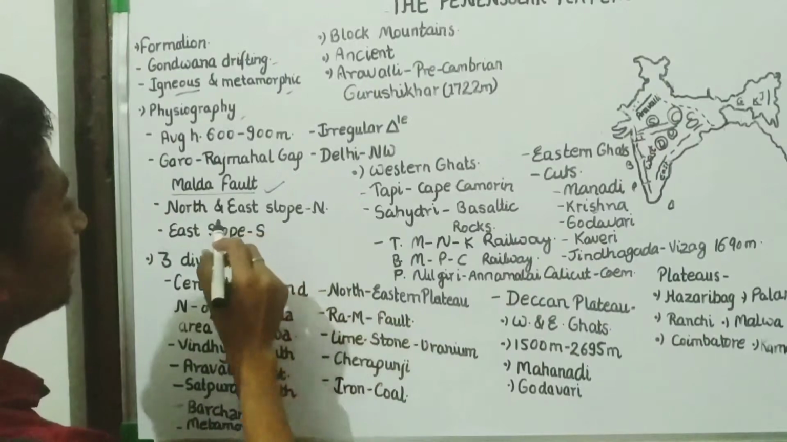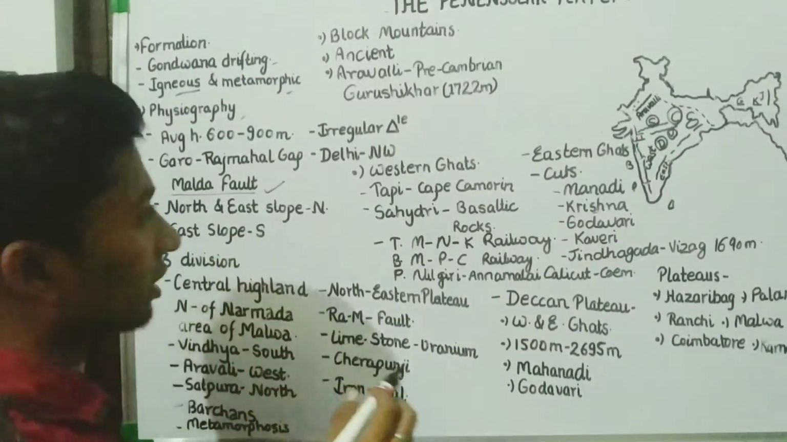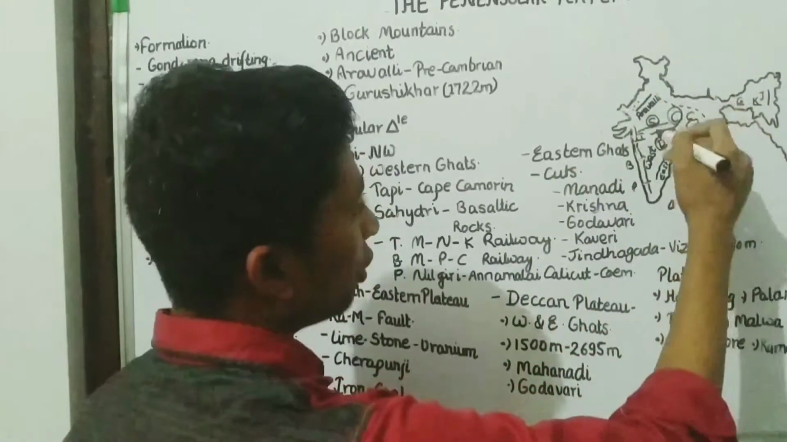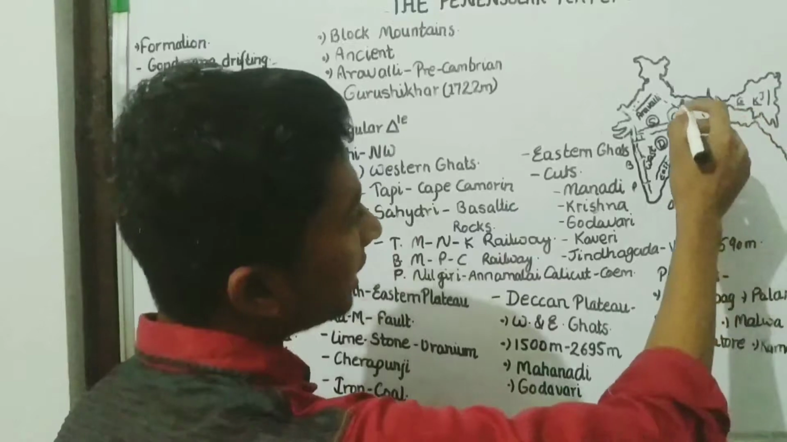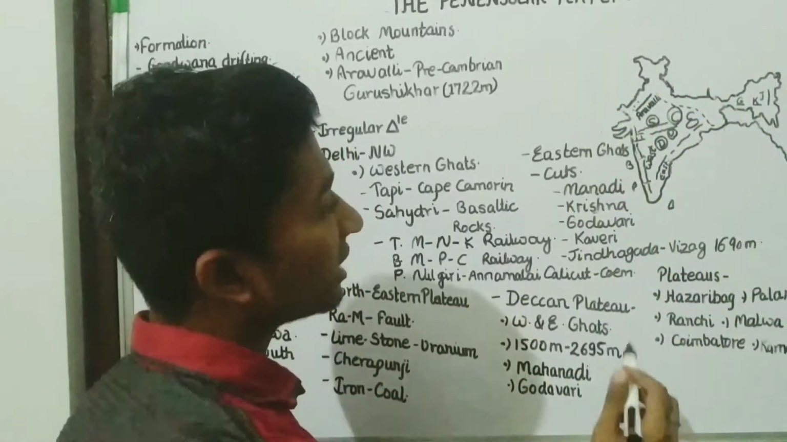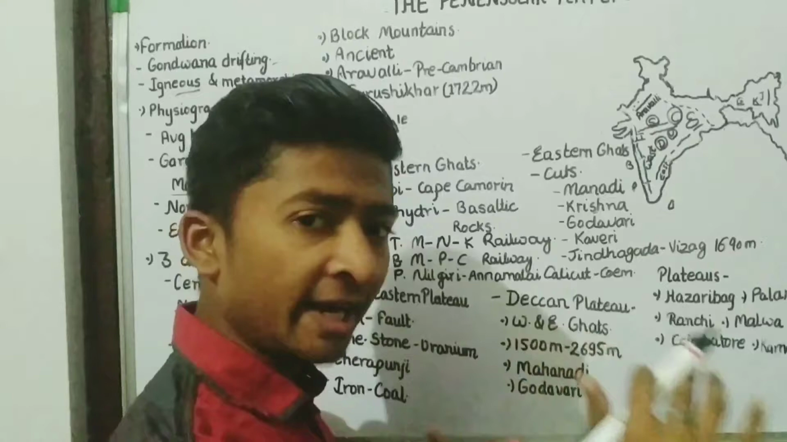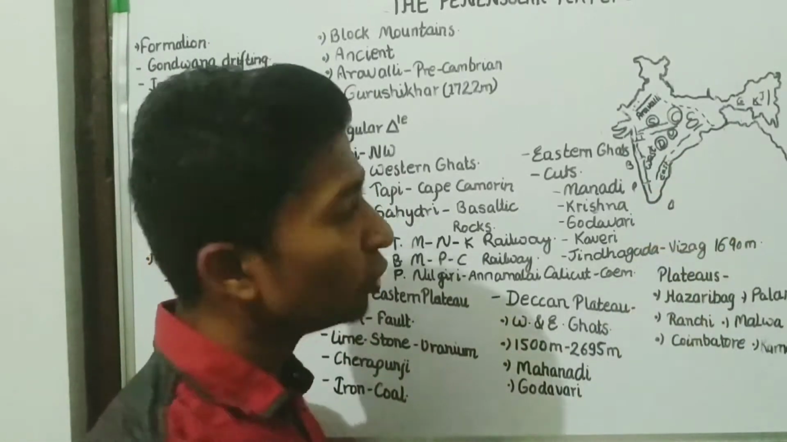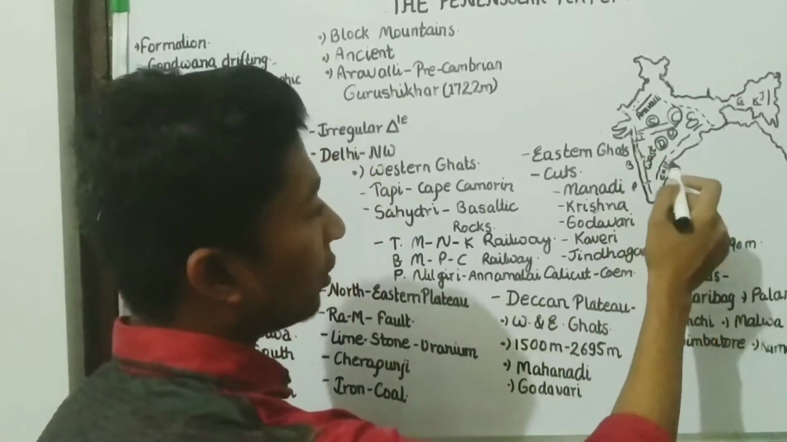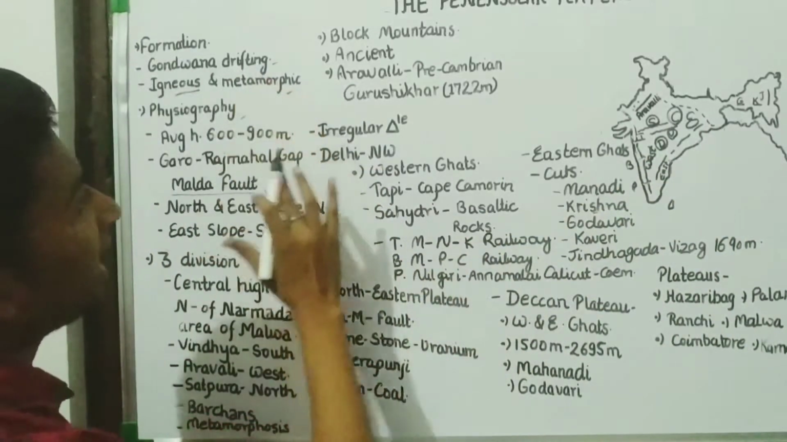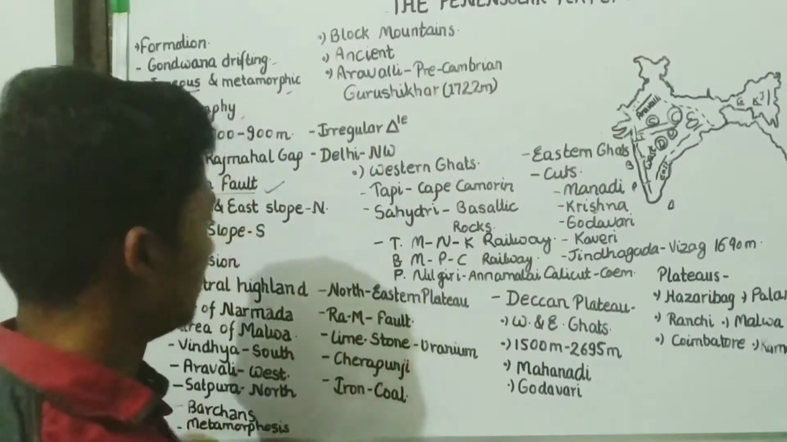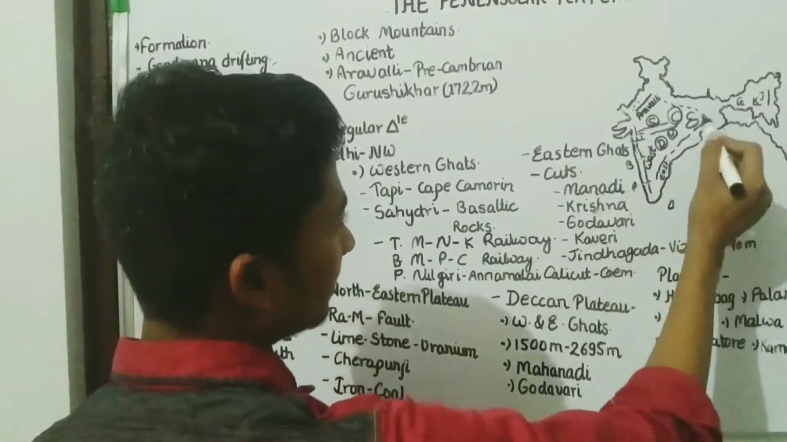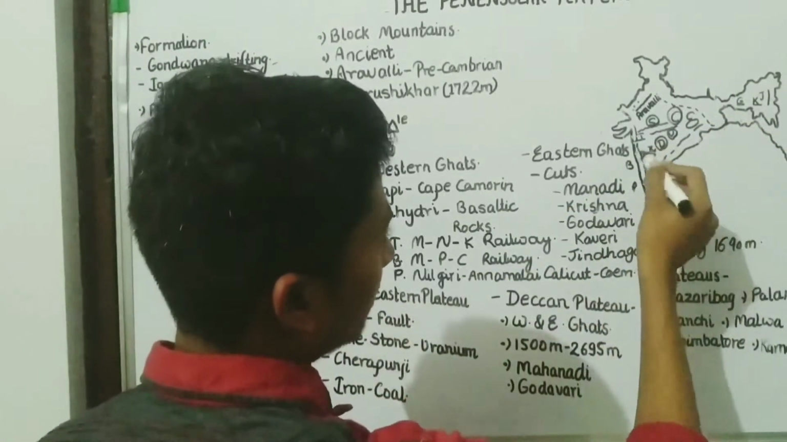Okay, and the north and east slope. It is having the northward and eastward slope. Means in the northern direction, the plateau is having the slope towards north and east. But in the southern part, it is having the slope towards the eastern coast. Okay, and we can divide the Peninsular Plateau into three main divisions. They are Central Highlands, this region, Northeastern Plateau region, this region, and Deccan Plateau, this one.